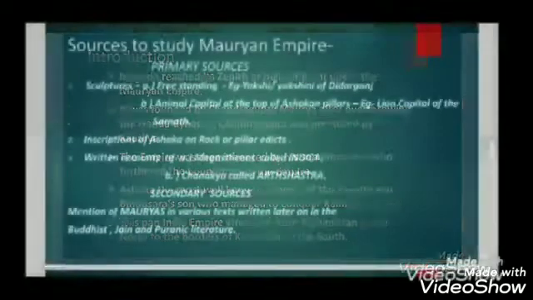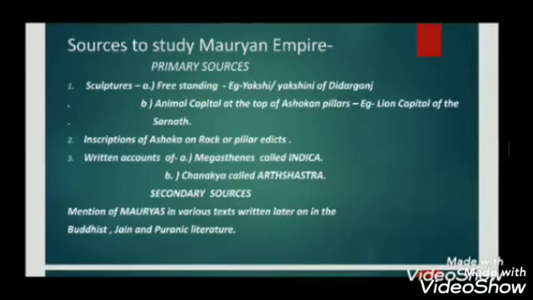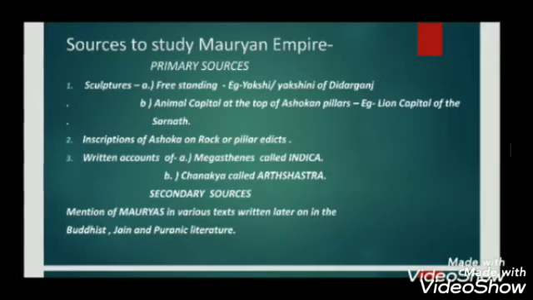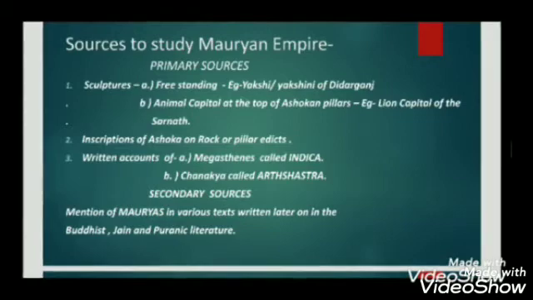So, what are the various sources by which historians try to reconstruct the Mauryan Empire? The first among these are the sculptures that were crafted by the craftsmen of the Mauryan Empire. Now, these represent the artistic achievement of that period of time. Firstly, we have the freestanding sculptures, जिसको हिंदी में मूर्ति बोलते हैं. These freestanding sculptures were of the highest order.